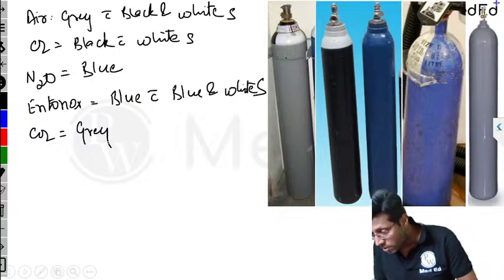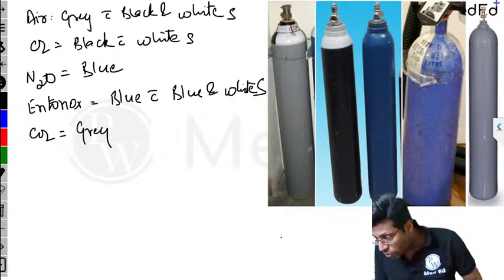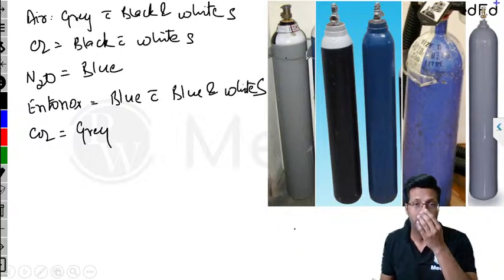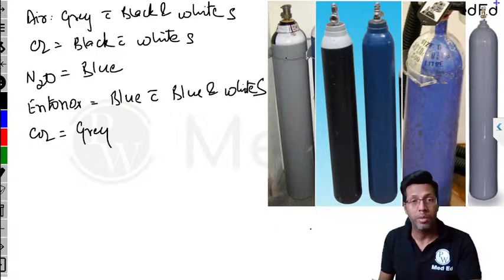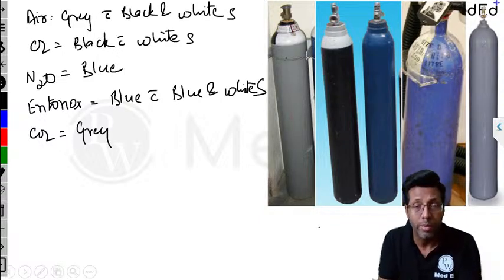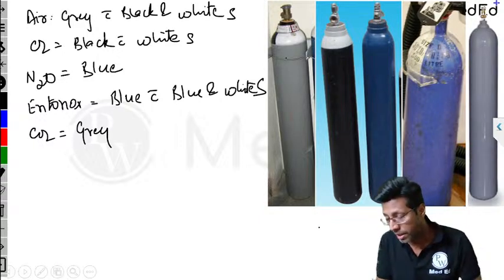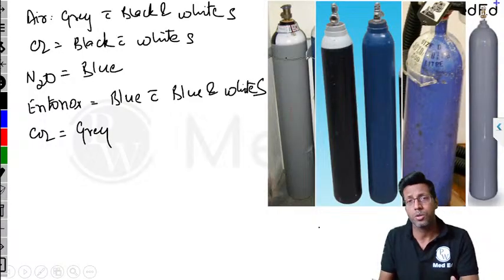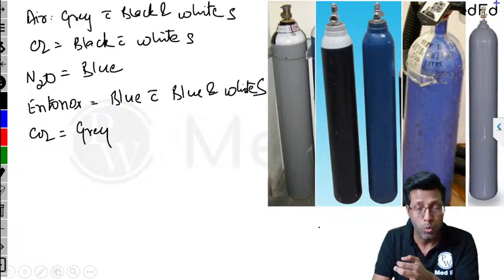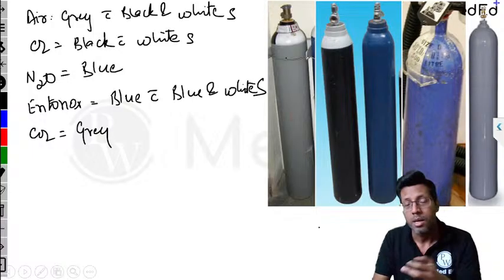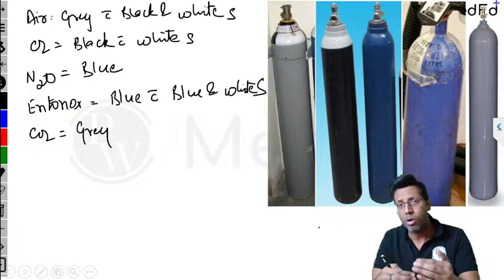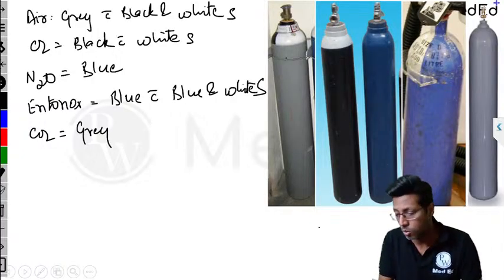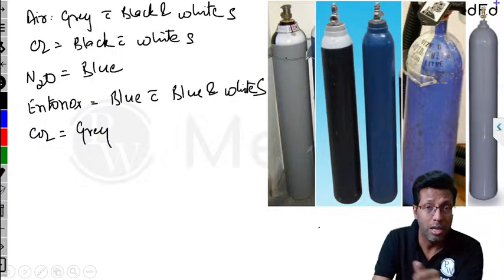These colors are important. Dr. Marsh Edit says, what about air? I already said it: gray with black and white shoulder. Don't worry, I'll cover all the questions. That's what I said: even for FMG students, even for NEET PG, attend the session. It's the same thing. I'm discussing all the image-based questions, and they are common for all of them. What happens in INI-CET is that the level of questions becomes difficult when they ask you specific questions regarding the ventilator, or regarding arterial blood gas analysis. In FMGE, they won't ask you the ventilator settings directly, but in INI-CET, they will. But image-based remains equal for all of them. So this is about the color of cylinders.